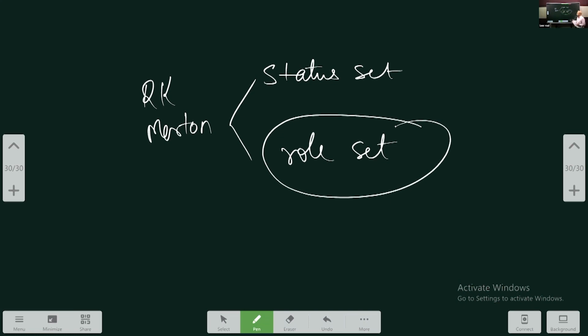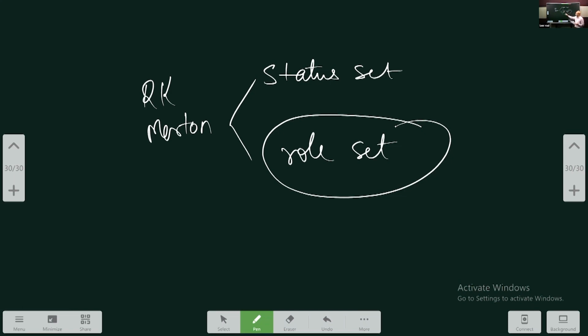For example, if you are a teacher in a university, what are the different roles you can have as a teacher? You can be a HOD, you can be a guide to some research scholars, you can also be a principal, you can be a dean, you can be a warden, or you can yourself be a junior to a senior professor, isn't it? So different roles come with that status.